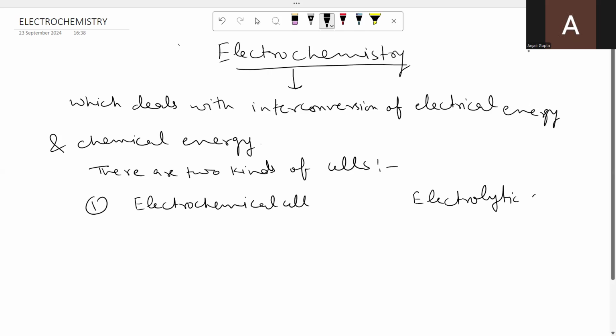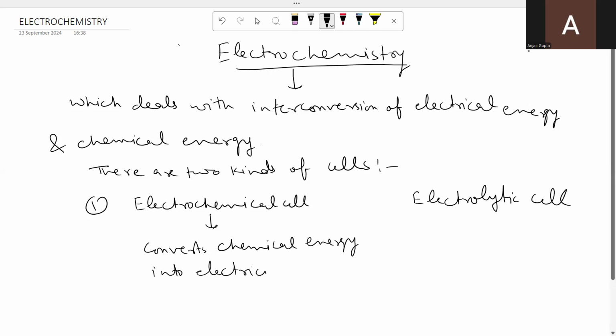Electrochemical cell converts chemical energy into electricity. That is electrical energy. Electricity is also one kind of energy. Whereas electrolytic cell, it converts electrical energy into chemical energy.